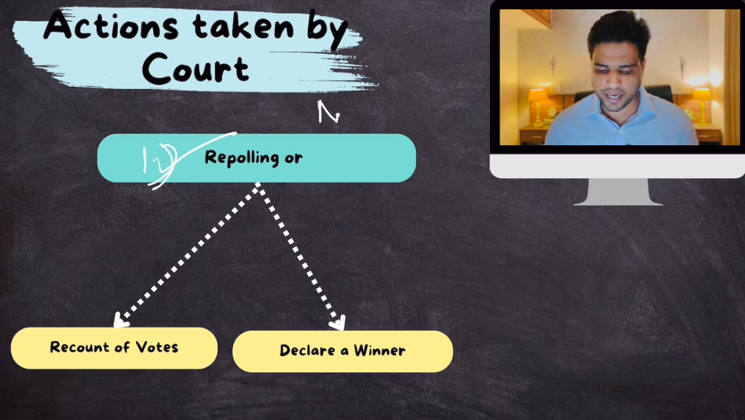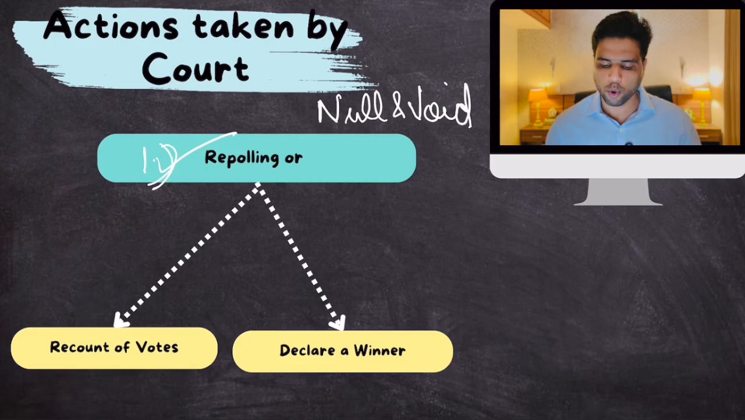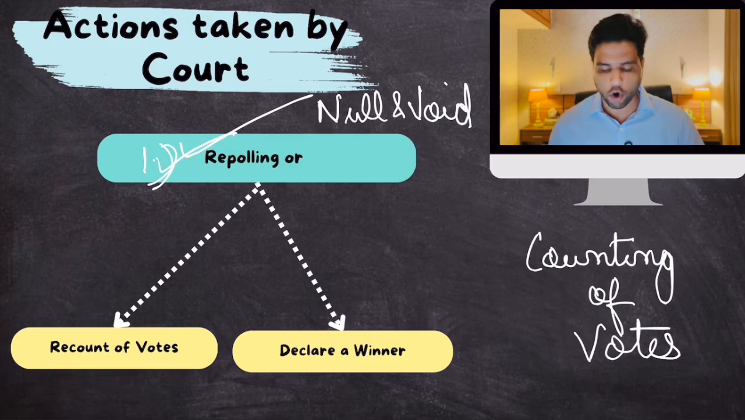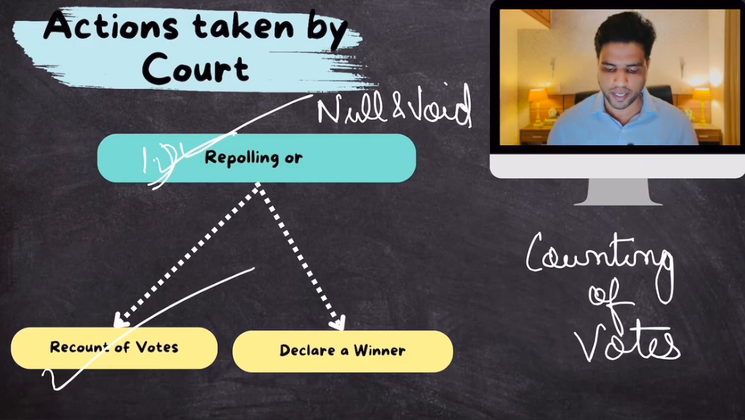So if elections are declared null and void, then mostly the court orders repolling. But if it is proved that the reason for the fraud in these elections is that counting of votes was not done properly, then in rare occasions, the courts can order recounting of votes. Bring the ballot boxes or the EVM machines again and recount the votes, because it has been proven that there has been some counting error.